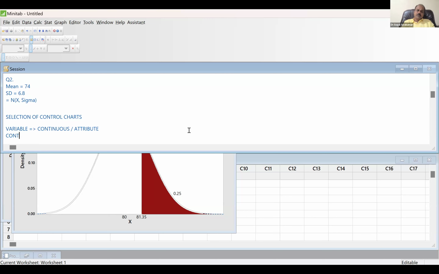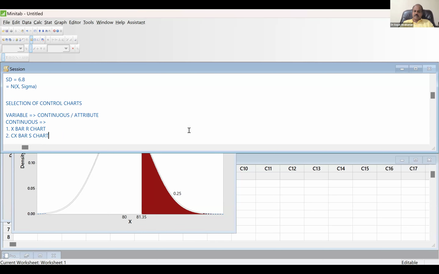So for continuous data, you have 3 charts. Let me type one by one. First one is X bar R chart. The second one is X bar S chart. And the third one is IMR chart. Do you understand? These are the 3 charts.